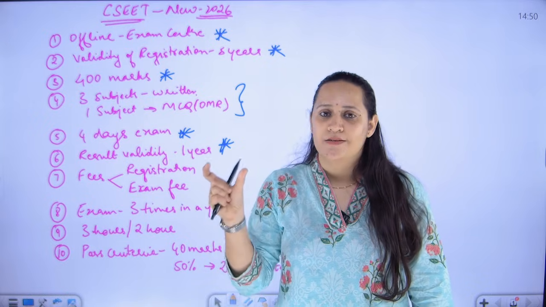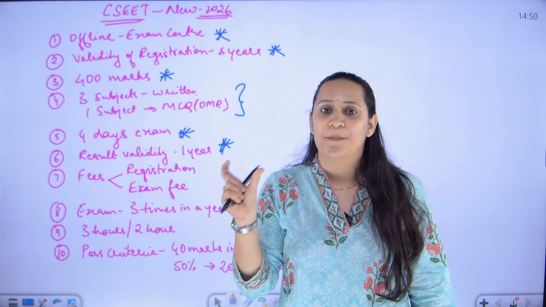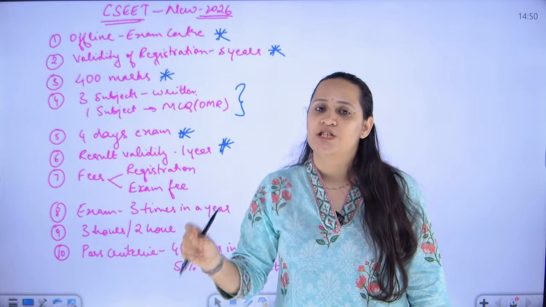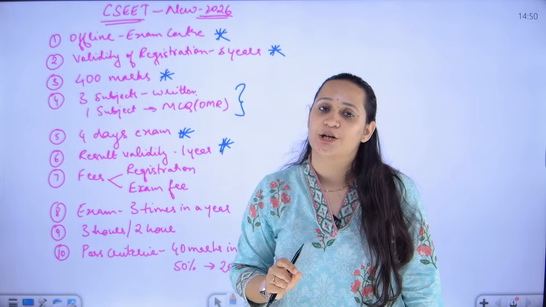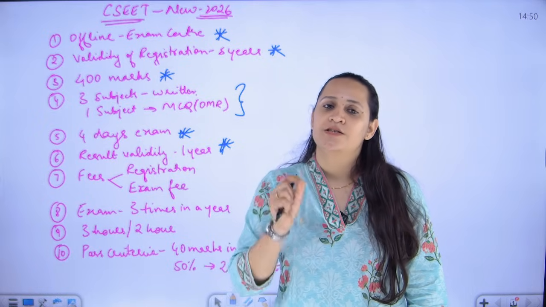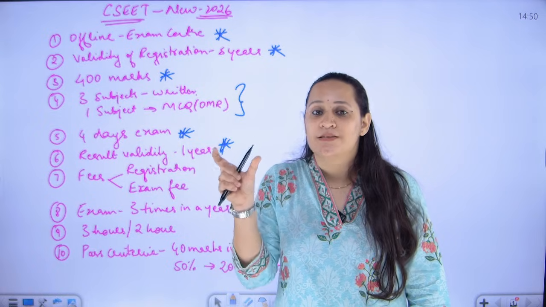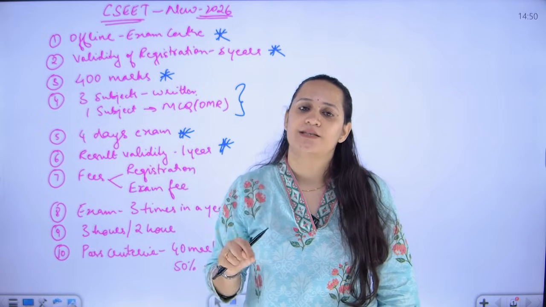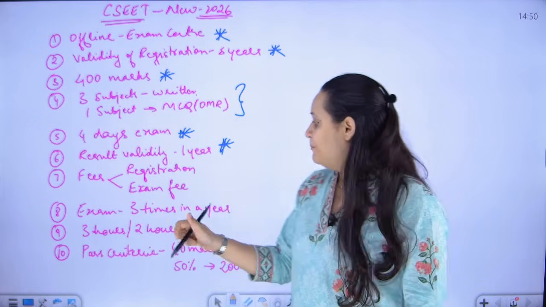If you get a pass result in CSEET, the validity of that pass certificate is only for 1 year. Within the 1 year period, you have to register yourself as a student of CS Executive Program. If you don't register yourself within 1 year for the CS Executive Program, your pass certificate validity is going to expire and you will have to rewrite the CSEET again.